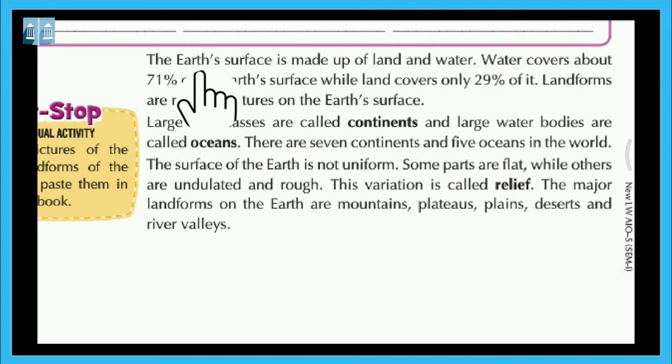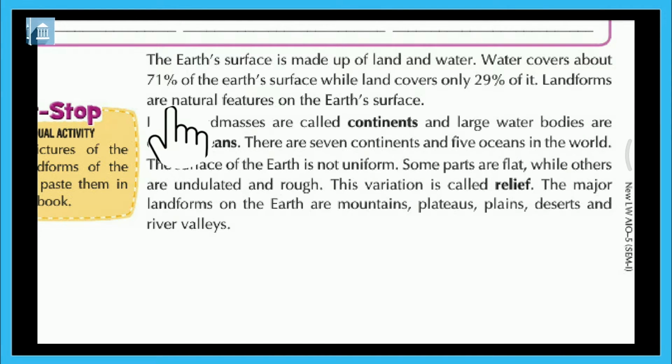The earth's surface is made up of land and water. Water covers about 71% of the earth's surface, while land covers only 29% of it.